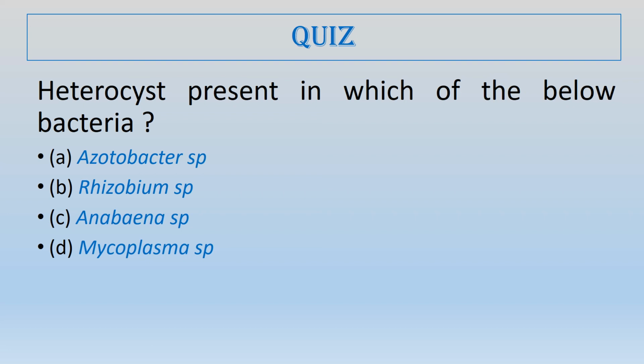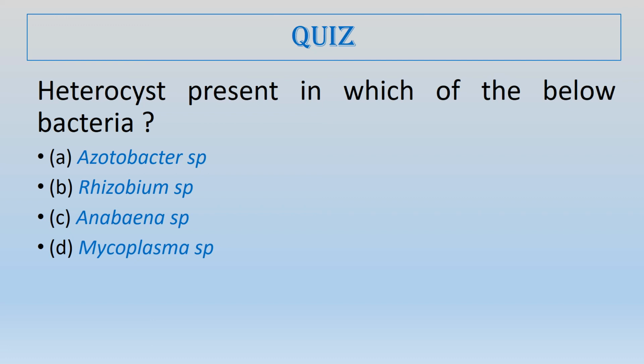How? In Azotobacter and Rhizobium, the nitrogenase enzyme is protected by leghemoglobin. Leghemoglobin protects the Azotobacter species and Rhizobium species from oxygen, because it actually blocks the oxygen from entering the nodule in which the Azotobacter or Rhizobium is present.